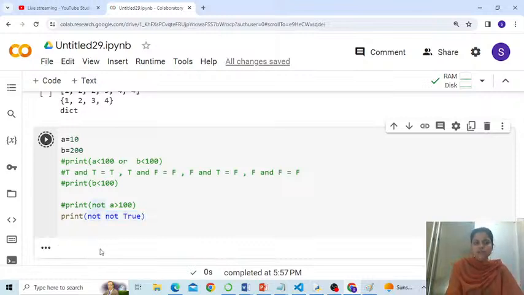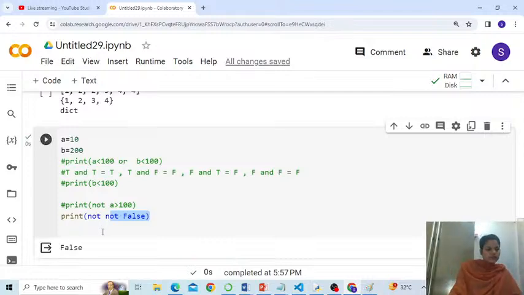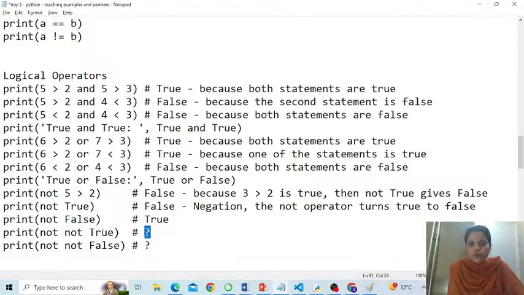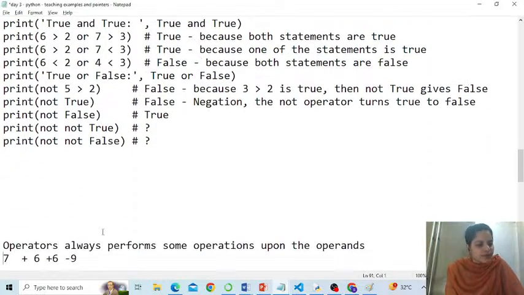That means that is correct. Is that right? And similarly, if I write like this, false. So not of false is true, and not of true will return me false. Is that right? Correct. So this is how it works too. Yes, correct people, correct. Alright, fine, clear.